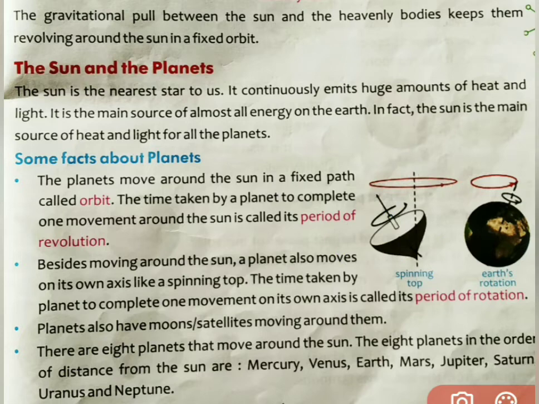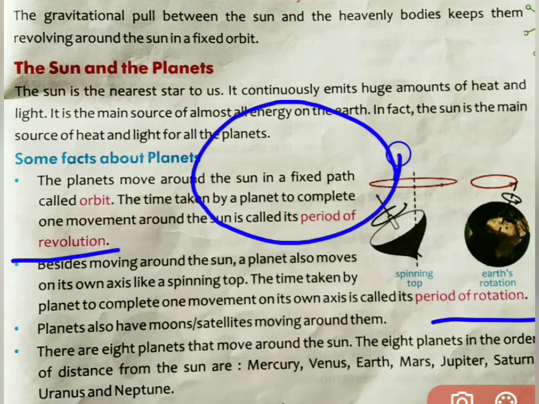So besides moving around the sun, a planet also moves on its own axis like a spinning top, and the time taken by the planet to complete one movement on its own axis is called its period of rotation. Children, revolution and rotation, I repeat these 2 points again. When the planet completes one movement around the sun, it is known as revolution.